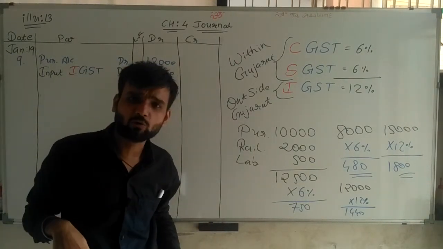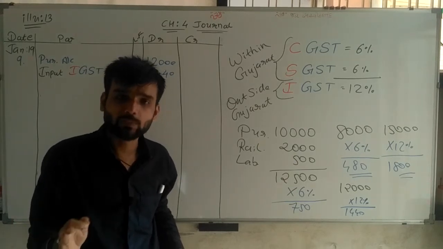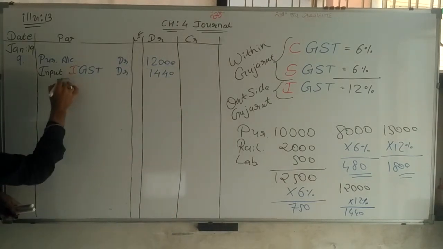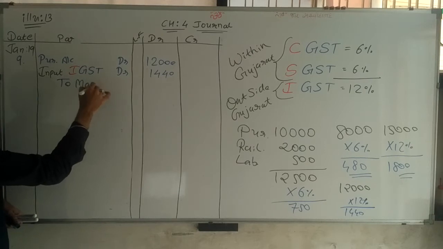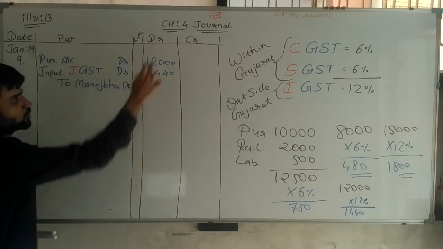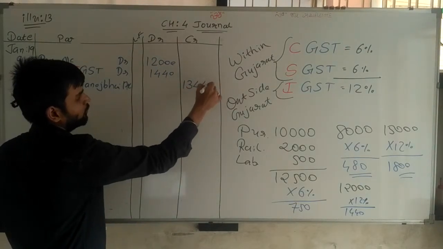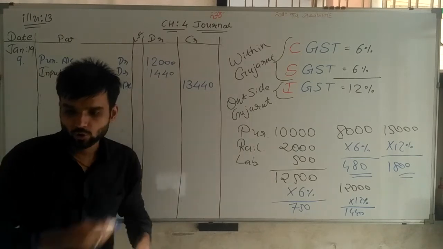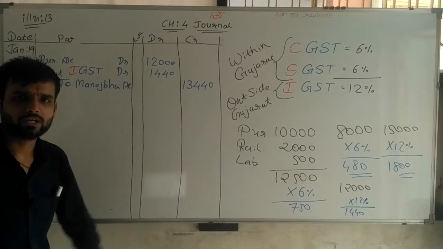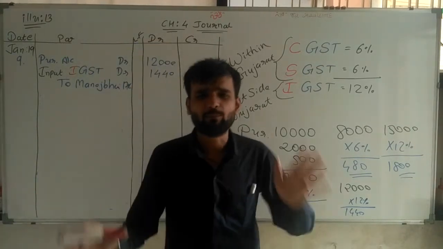Now from Manoj Bhai we have purchased these goods and nothing is paid, as per the information given. It means it's a credit transaction. So I have to write to Manoj Bhai account. The total amount payable to Manoj Bhai is 13,440 rupees. That's it. The 9th journal entry is complete.